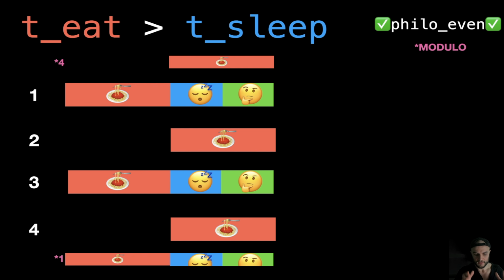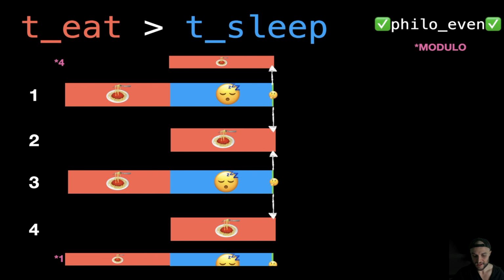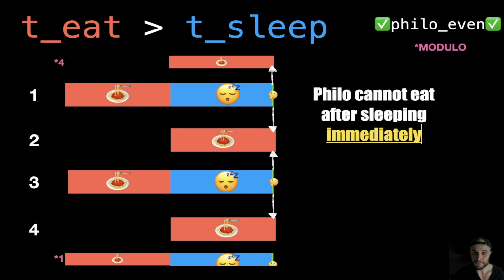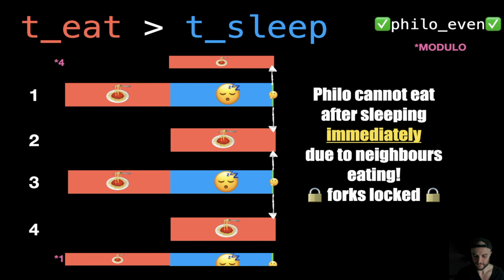This is going to be done by the actual symmetries of the system itself. Let's pretend we have a big sleep time, which is still less than time to eat, right? What is going to happen? When a philosopher finishes sleeping, it's going to wake up and try to reach for forks, but it cannot immediately reach a fork because it's blocked by the neighbors, which are still eating. Namely, the forks are locked, right? The philosopher simply cannot eat, by the symmetries of the system, after he has finished sleeping, okay?